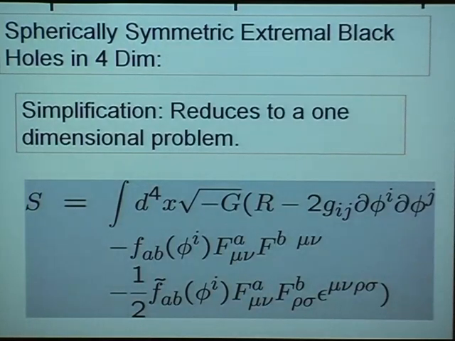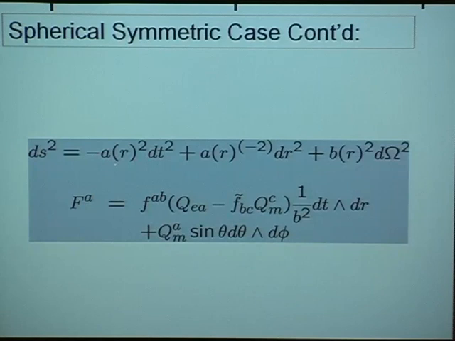Okay, let's talk about the spherically symmetric case in some more detail now. Of course, spherical symmetry gives rise to a vast simplification. Now things can only vary with one coordinate, the radial coordinate. That makes life much simpler. Here is the Lagrangian I showed you before, again in 4 dimensions. If there's spherical symmetry, we can choose coordinates where the metric takes this form. B is the radius of the 2-sphere, and we can solve for the gauge fields, and they take this form. Q_E and Q_M are the electric and magnetic charges carried by the black hole, and F with upper index AB is the inverse of the gauge coupling.